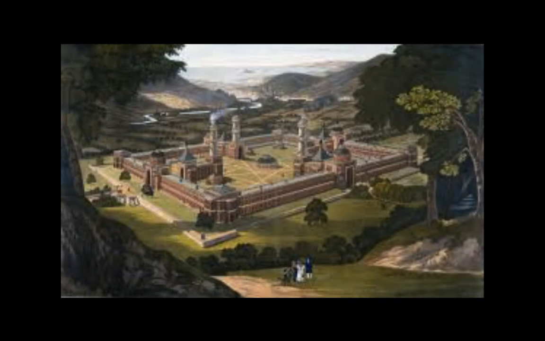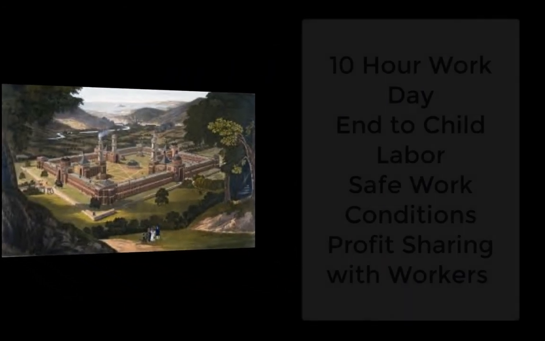Now, initially, socialism really got started off with model societies. A good example of this is Robert Owen. He established a factory system that was owned by the workers, and he facilitated that ownership, and they would share in their profits. They established a 10-hour workday.